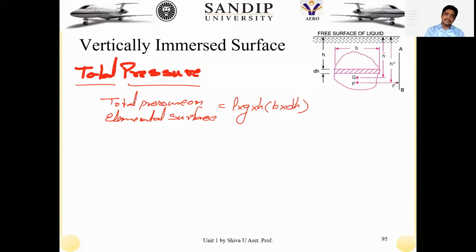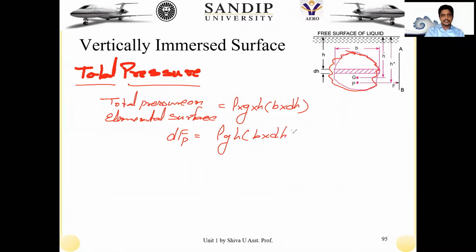But this is obtained only on the elemental surface, and our interest is to obtain it on the entire vertical surface immersed in the fluid. So in order to obtain it for the entire surface, we integrate. Let me take the elemental pressure force acting on the fluid element as dFp. So dFp is equal to rho g h into B into dh.